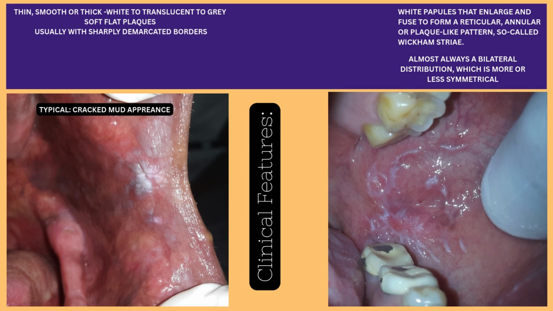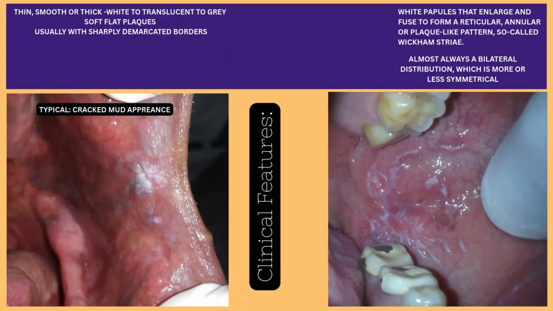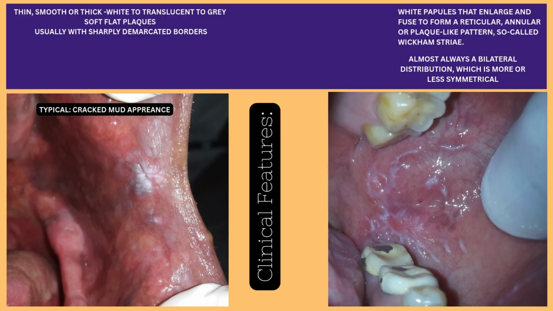There is a typical appearance of leukoplakia that is called the cracked mud appearance, like mud that has cracks in it. It looks the same as cracked mud. Sometimes it is also associated with candidiasis. In that case, it can be scraped off. So there are homogeneous and non-homogeneous types of leukoplakia.